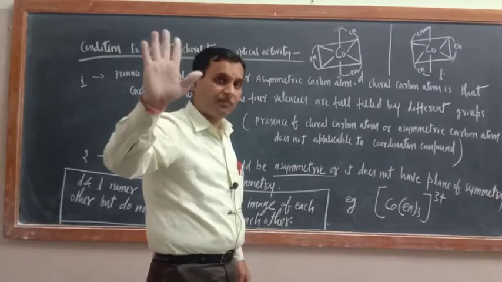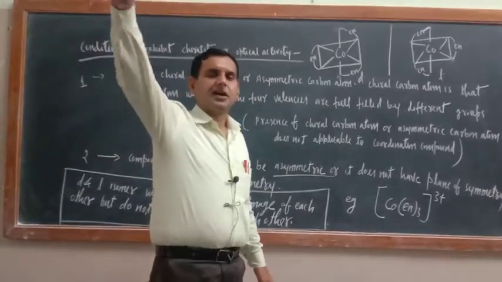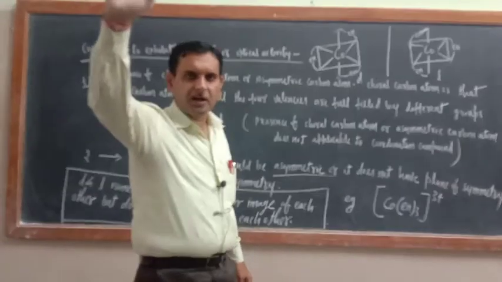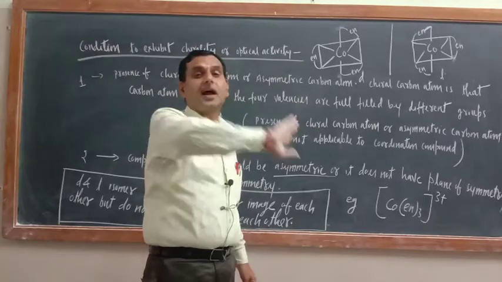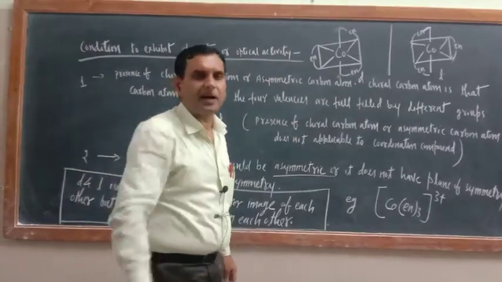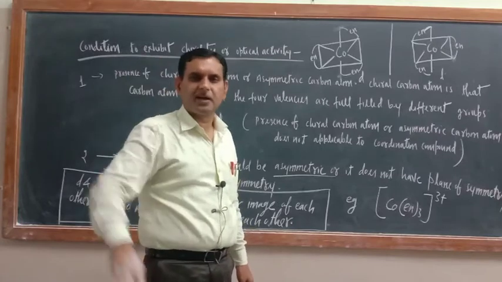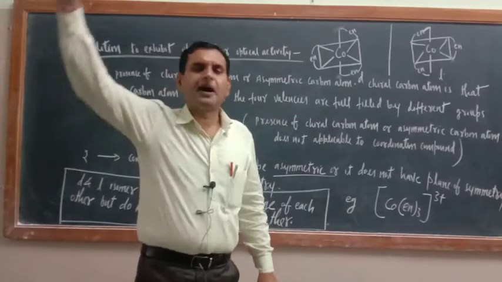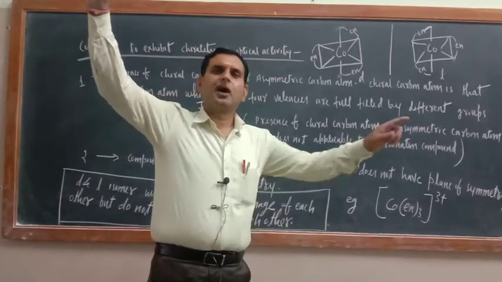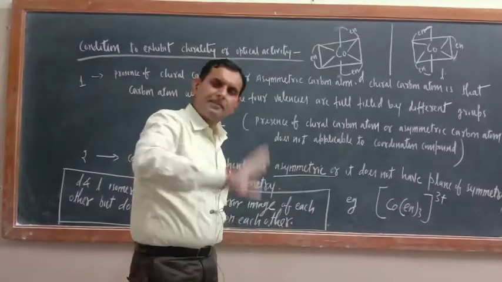A mirror image can be formed but cannot be superimposed. Like a plane mirror, have you seen or not? If you raise your hand, left appears right and right appears left. That is the characteristic of an image formed by a plane mirror. If I am raising this hand, in the image it will appear on this side. Correct or not? So left appears right.